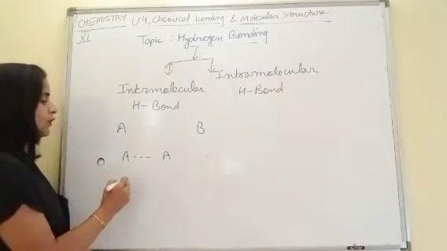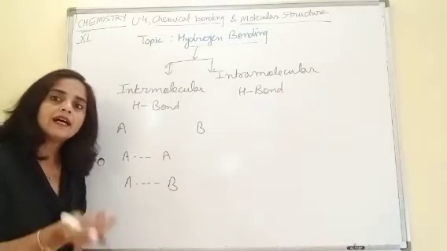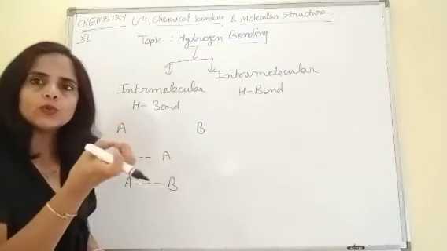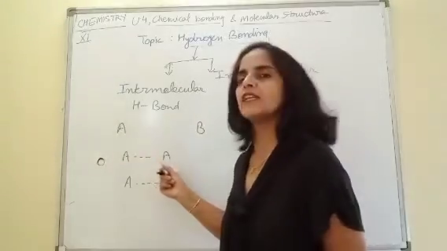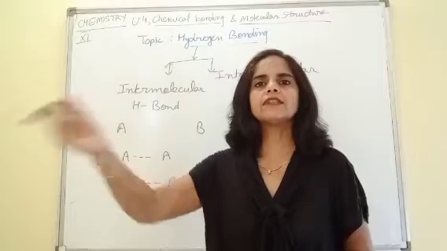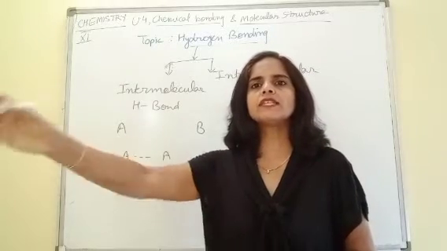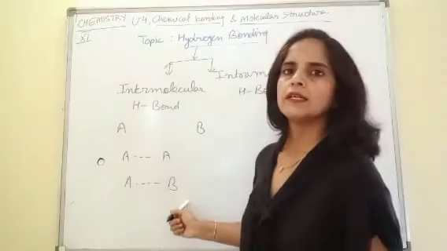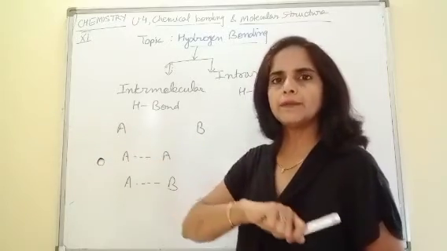If the H bond is formed between A and B, is it a case of inter or intra? Again inter. Inter means between two. Those two molecules can be the same, like A is making with A, such as water is making with water, ammonia is making with ammonia. Clear? First HF is forming with second HF, or it can be between two different molecules, like the H bond is formed between a water molecule and an ammonia molecule.